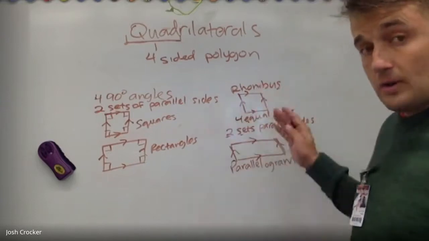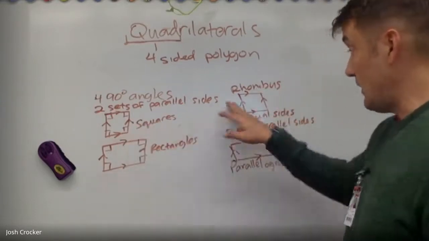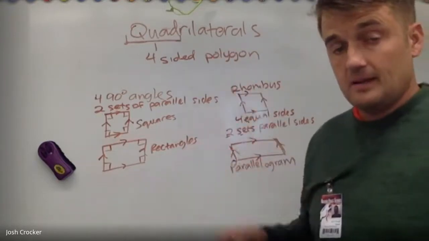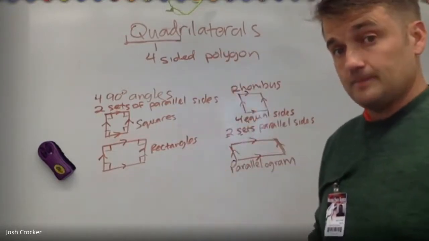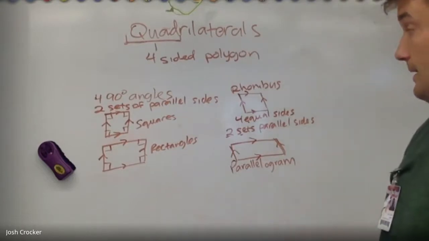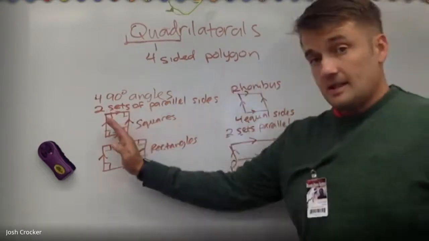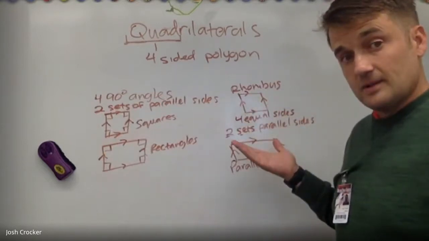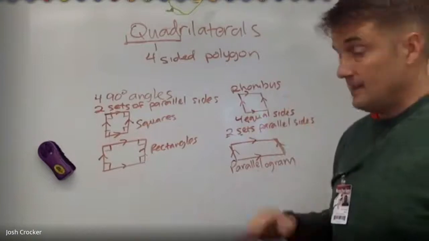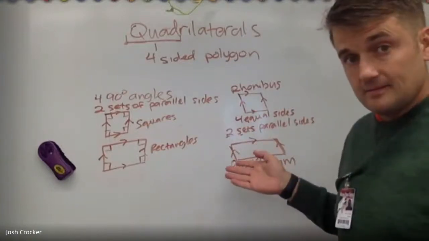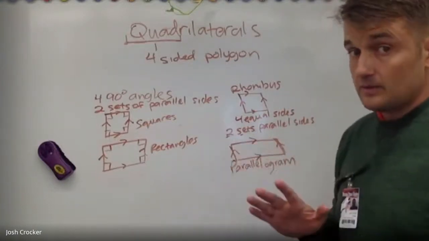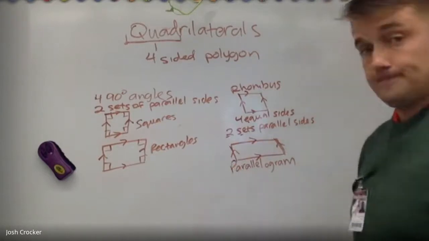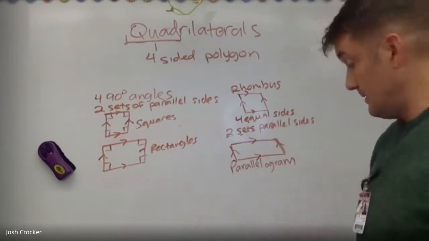They are all quadrilaterals. Squares, rectangles, rhombus, parallelogram, all of them are quadrilaterals because they have four sides and they are polygons, okay? The difference between these and these is that these have 90-degree angles, right? Nice and square. These are slanted. Okay, still quadrilaterals, just a little bit different. Now, we can go even a step back, okay?